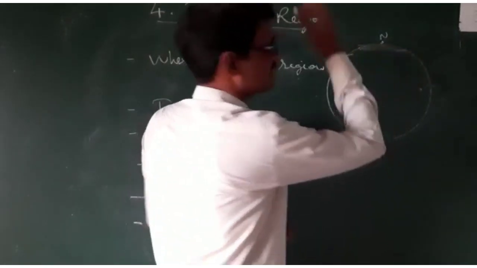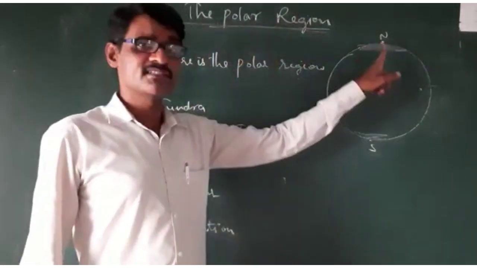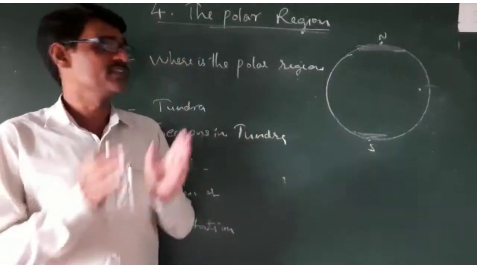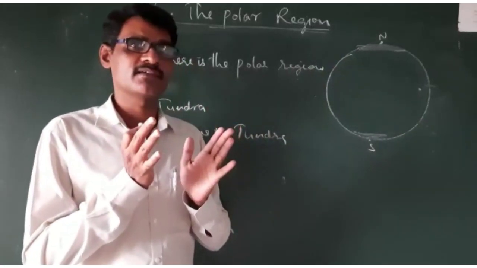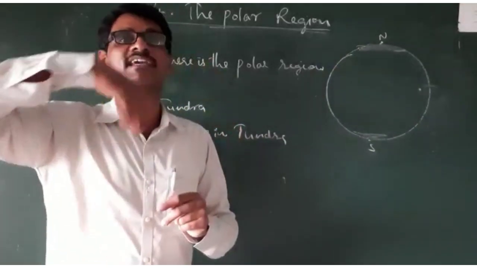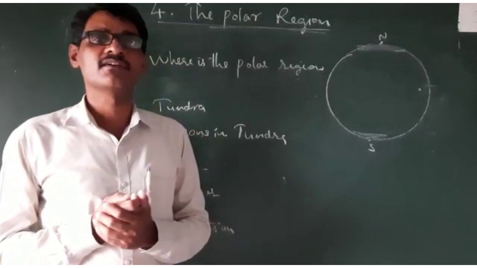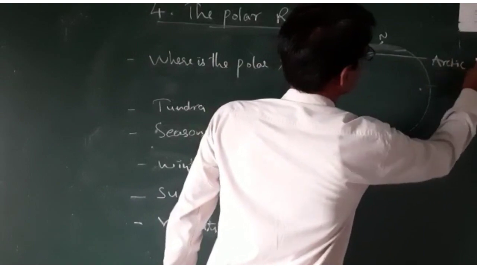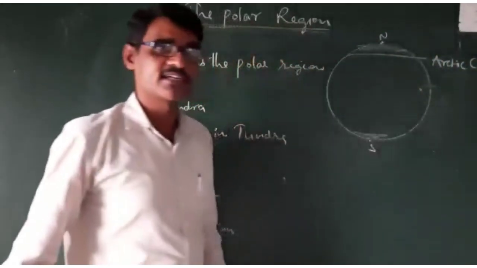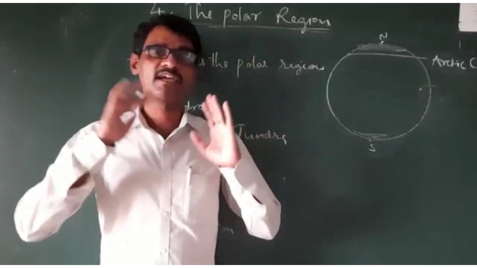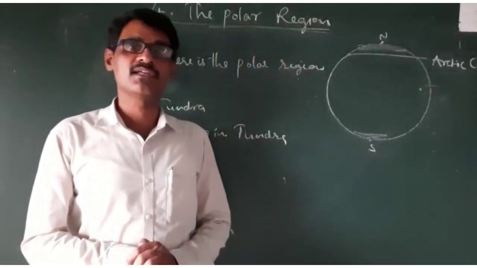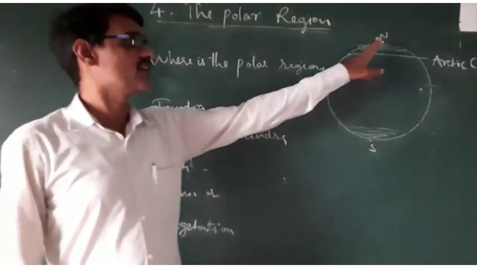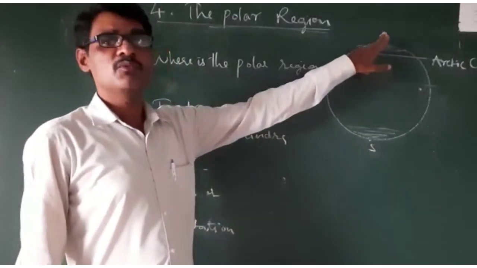This North Polar region has one boundary line. So this total region is in the inner part of that circle, that line. That line is called the Arctic Circle. What is that? Arctic Circle. Arctic Circle is the border line, the border circle of the North Polar region. And in the south also we have the Antarctic Circle. But now in our class we are going to learn about the North Polar region.